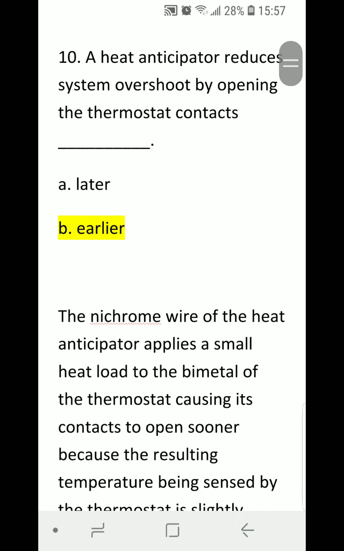Number 10. A heat anticipator reduces system overshoot by opening the thermostat contacts blank. A, later. B, earlier. Correct answer is B, earlier.